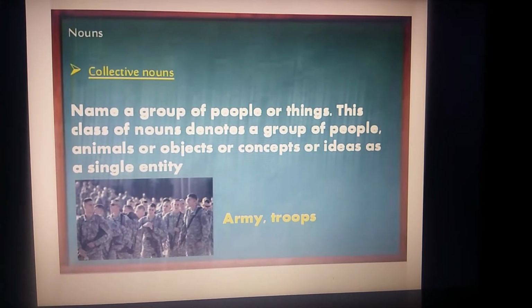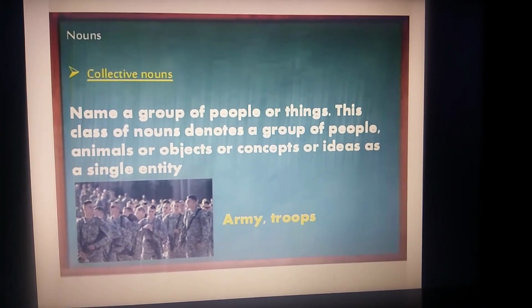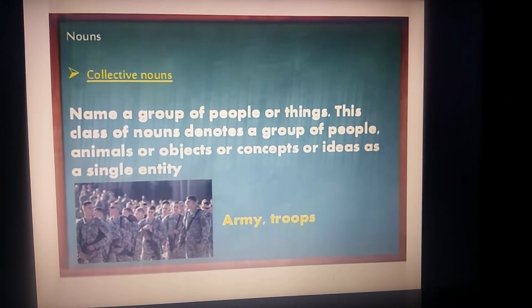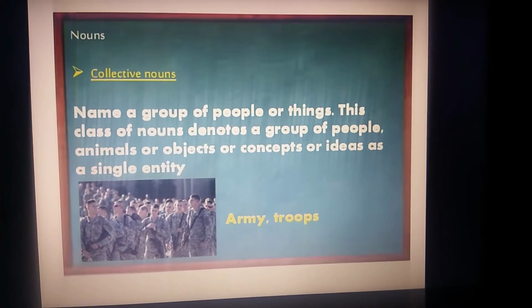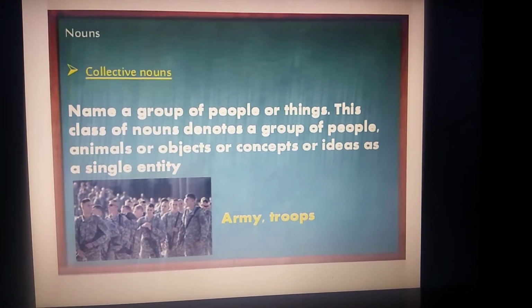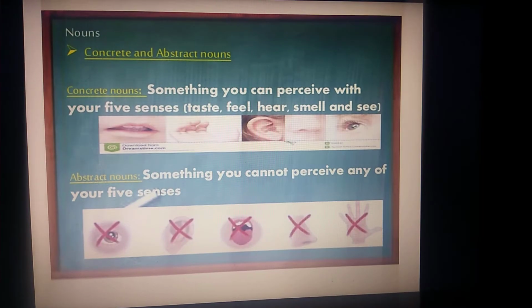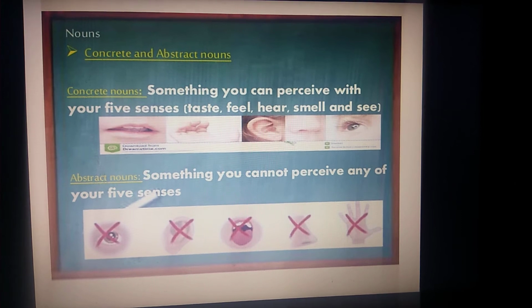Collective nouns name a group of people or things. This class of nouns denotes a group of people, animals, objects, concepts or ideas as a single entity. For example, army, troops. Let us see what are concrete and abstract nouns.